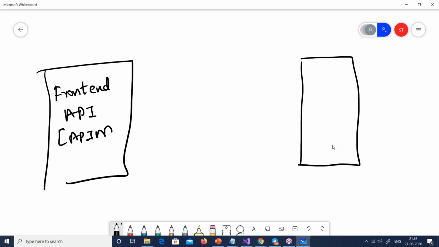Then you have our hello world, which is now created, which is actually a backend API. So this is a backend API, and this is what we want to protect. Now there can be many backend APIs. I have only one for now.